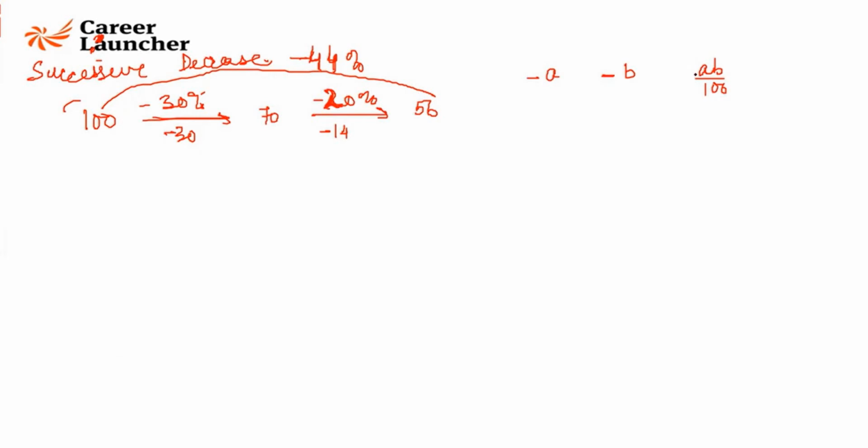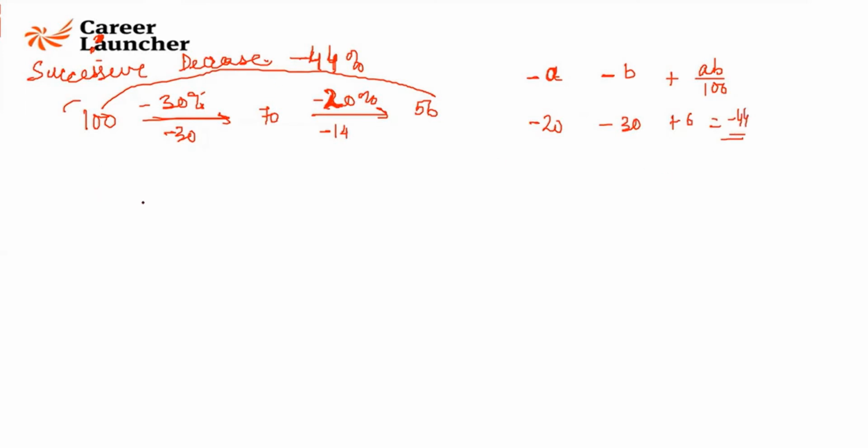What happens when you multiply 2 minuses to AB? AB ka sign kya hoga? It will be positive. So you'll get a minus A minus B plus AB by 100. So you only remember the skeleton A, B, AB by 100. According to increase or decrease, you change it. If it is an increase, you'll write plus. If it is a decrease, you'll write minus for that particular variable, right? So minus A minus B plus AB by 100. So this is minus 20, minus 30, plus 6, which will give you minus 44.